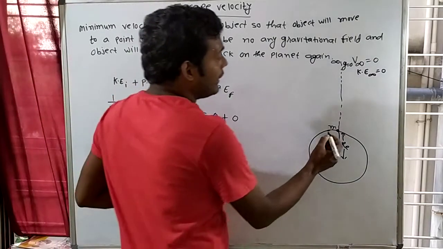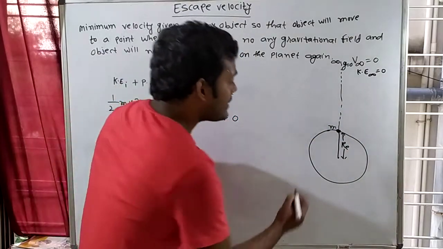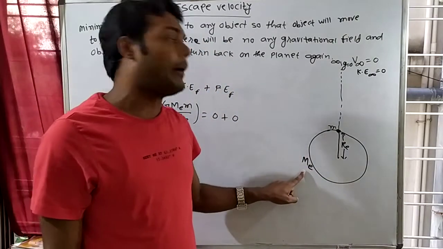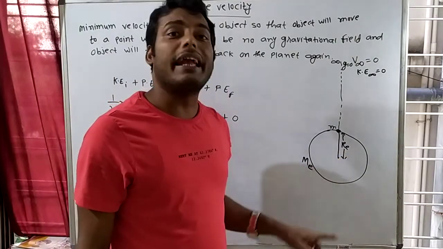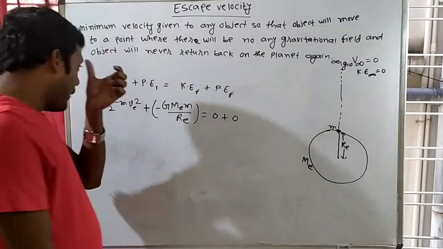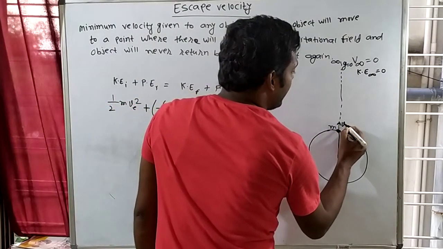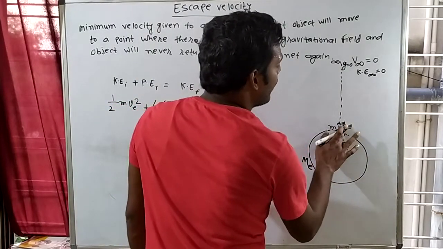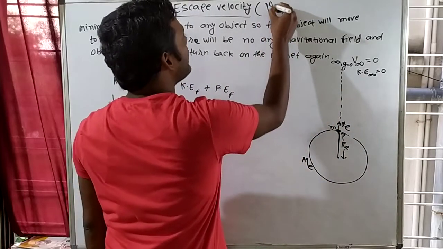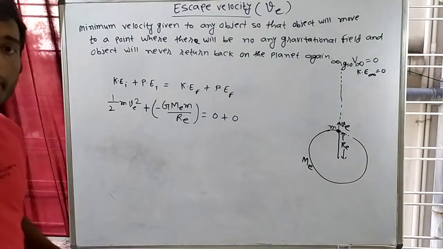What will be the initial kinetic energy here? From here I am showing the object. Let's say this is the mass of the Earth, capital M, and R is the radius of the Earth. Small m is our test mass. Let's say I am throwing it with a velocity Ve, where Ve means escape velocity. Escape velocity is the minimum velocity.